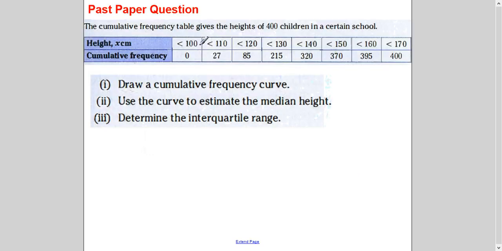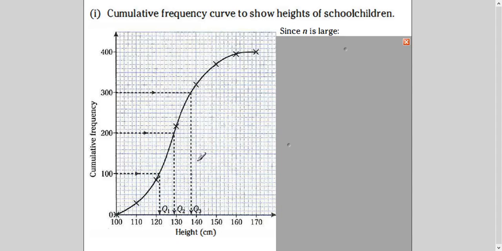Now, suppose this data is given, it is from a past paper question. This data is given to you, you have to draw a cumulative frequency curve. So this will be on your y-axis, this is your x-axis. Now, please use your scale very intelligently. You should use 75% of the graph paper. So let's see, here is the plot of the graph. It is starting from 100.